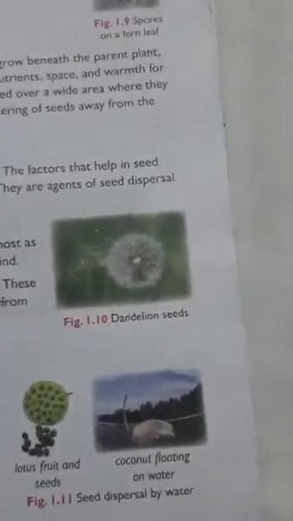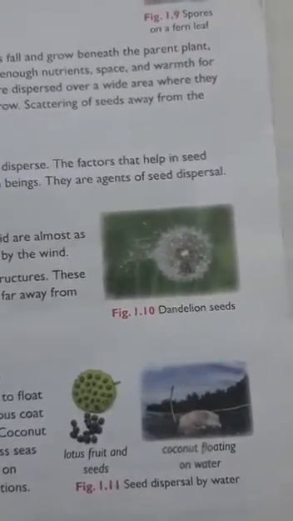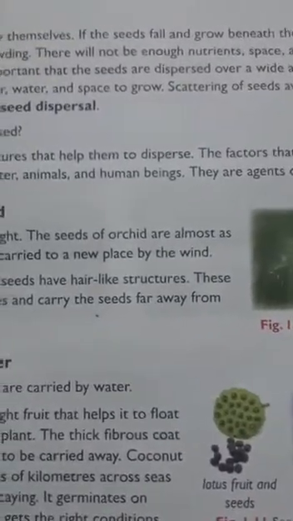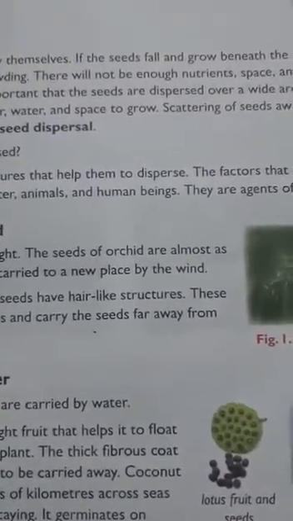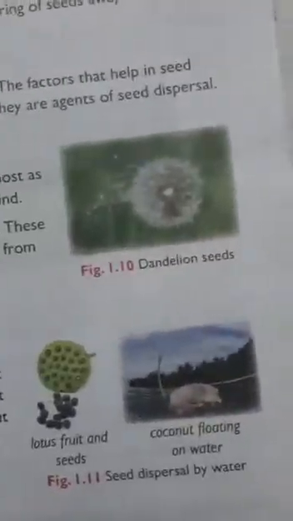As you know, plants cannot move by themselves. They are living things, but they cannot move from their place. If the seeds fall and grow beneath the parent plant, there will be overcrowding. Just imagine all the seeds falling in one place only. So what happens? Totally overcrowding occurs.